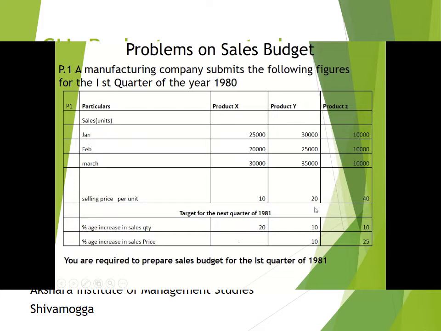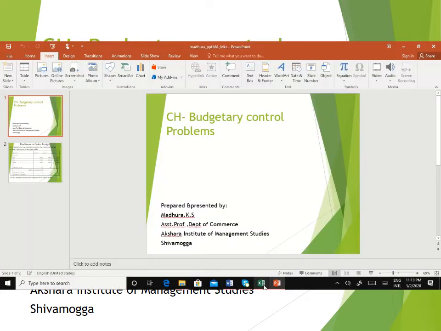And for product Y, the earlier selling price per unit was 20 rupees. Now they have to increase it by 10%, that is a 10% increase on 20 rupees for the next quarter of 1981. And for product Z, the earlier selling price per unit is 40 rupees and for the next quarter of 1981 they have to increase it by 25%. Let me go through the problem with the solution.